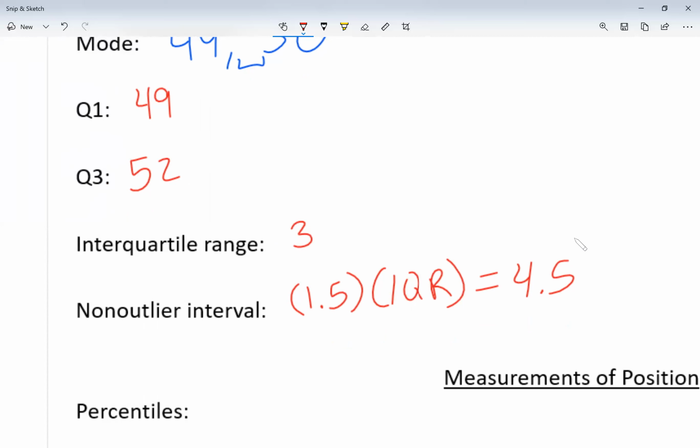My lowest value that I can accept for my data is going to be 49 minus 4.5, quartile 1 minus 4.5. So the lowest value that I can accept is 44.5.